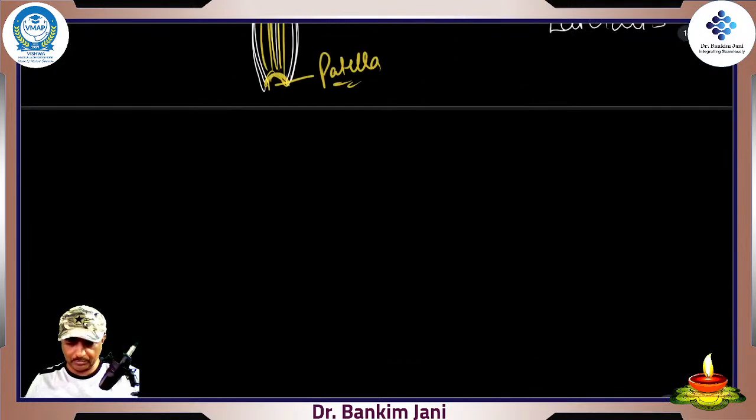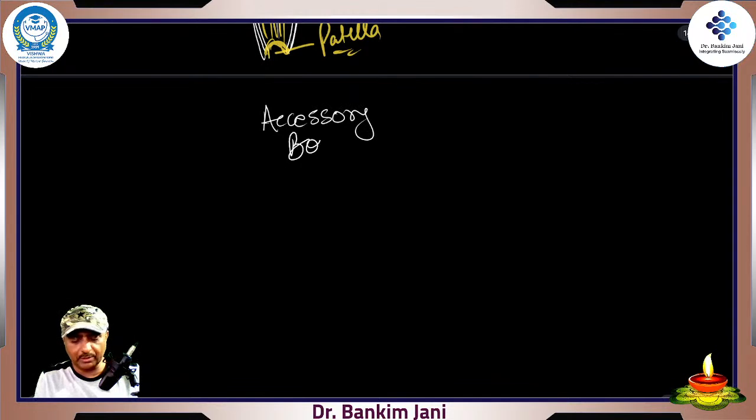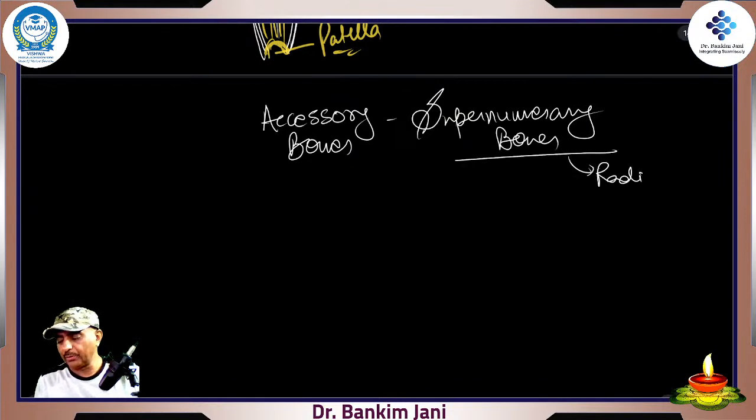Apart from these bones, there are a few bones which are not of much importance. Normally no one would ask you about those bones. Some of the bones are accessory bones, also called supernumerary bones. This is only of theoretical importance, but especially in radiology, if you look at these bones, you might feel like it's a fracture.